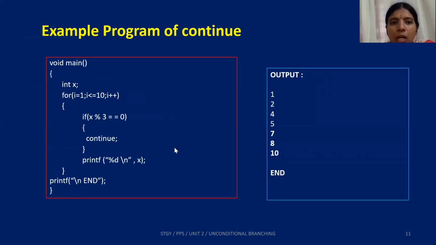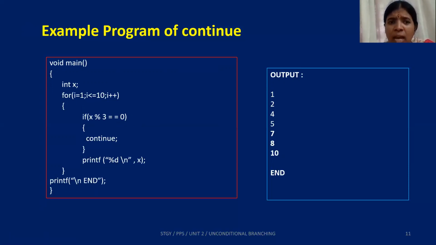So yes, let's check the output. For I equal to 1, I less than or equal to 10, I plus plus, I'm checking if x mod 3 is equal to 0. Whenever x mod 3 is 0, we just continue, and otherwise print the variable x. So I is 1, 1 mod 3 is not 0, so therefore it prints 1. I is 2, prints 2. Now I is 3, 3 mod 3 is 0, which is true, so therefore continue.